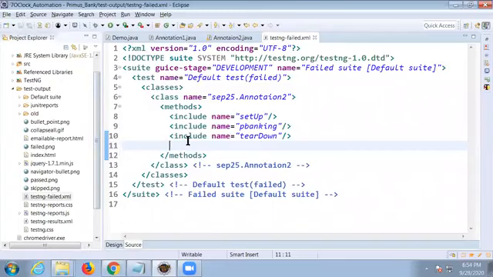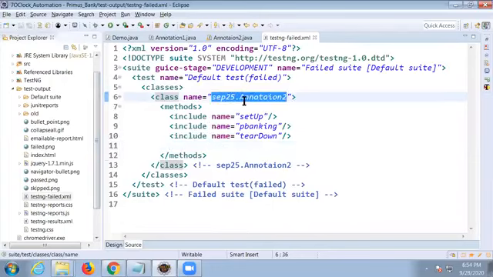If one, we can include within the same class, no problem. Whichever test case you want, you can include with the same package name and class name. Don't ask me how to include other package class name. No, the same package class name. We can include that also.